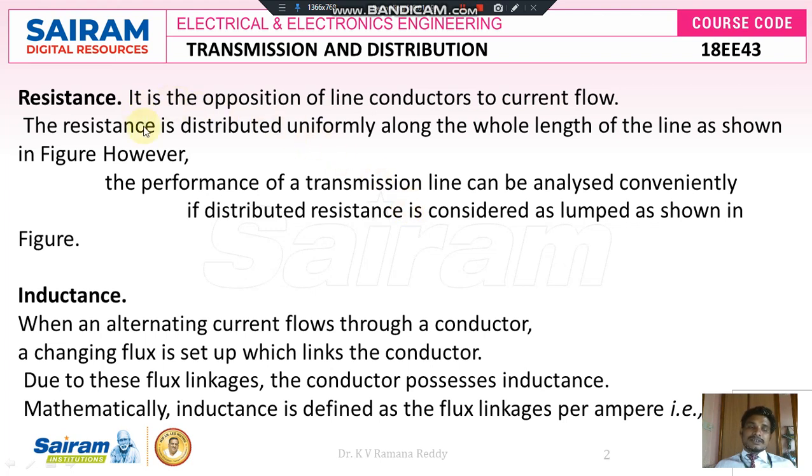So the resistance of the overhead line conductor opposes the flow of current through it, and it gives the capability to bear the currents which are flowing through the overhead transmission lines. Similarly, in the same manner there is another parameter of the transmission line called inductance.